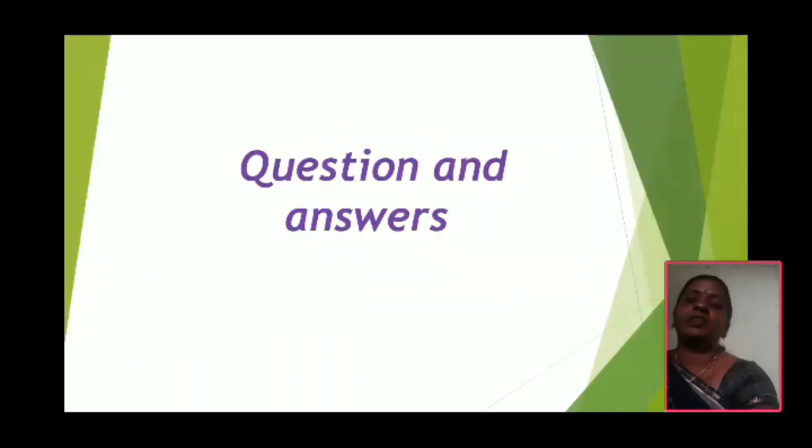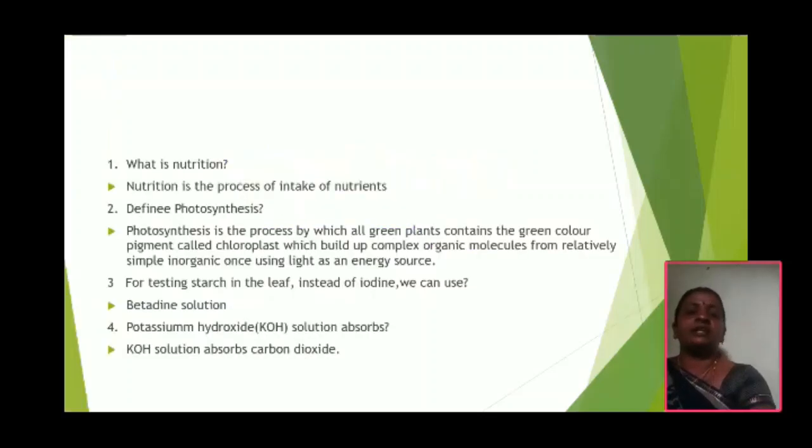In this class, now we are going to learn about some important questions. First one, what is nutrition? Intake of nutrients is known as nutrition.